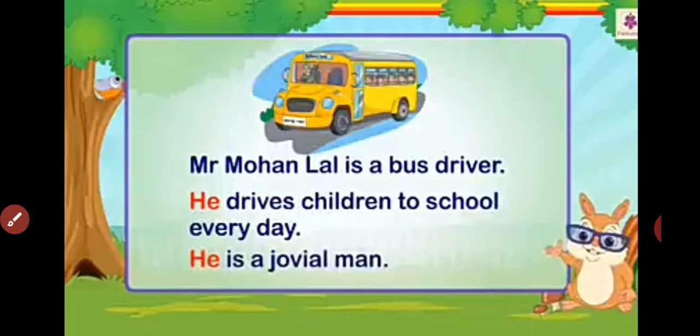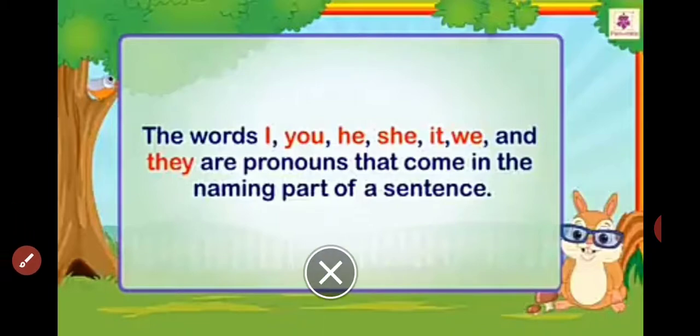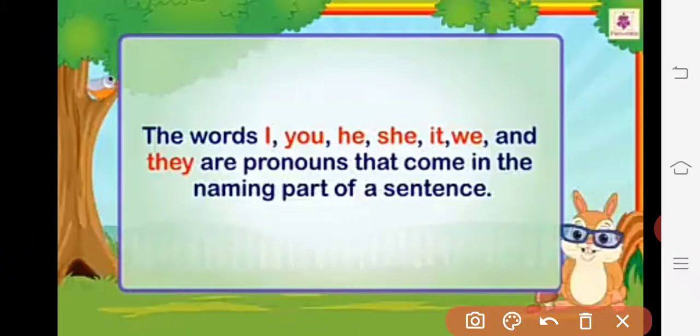Now you might be confused about how many pronouns there are. Actually there are 4 types of pronouns that we will see in the next session. Today we are going to see shortly about pronouns, the concept and examples only. In tomorrow's session we will see the types of pronouns. So what are those pronouns?